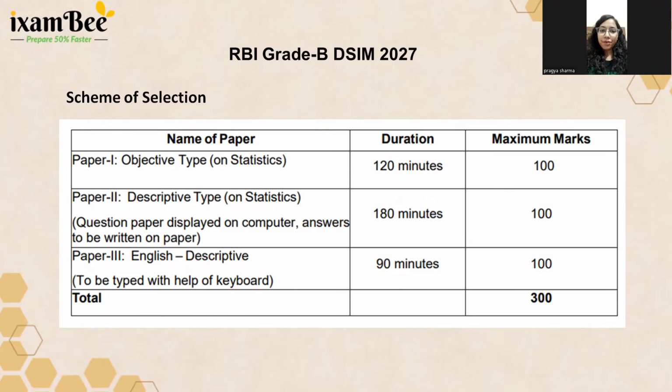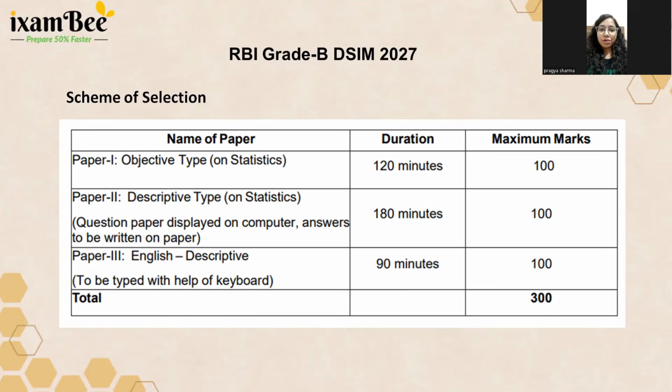After qualifying phase 1, you are eligible for phase 2, in which there are two papers. Both are descriptive in nature, descriptive statistics and descriptive English, and they also have 100 marks each. So the total for phase 2 is 300 marks, and phase 3 will be the interview, which will contain 75 marks.